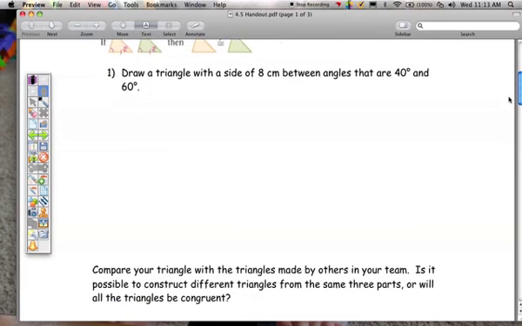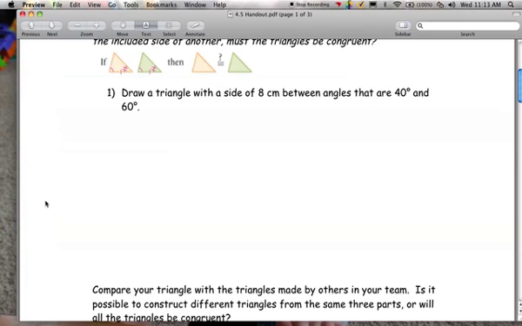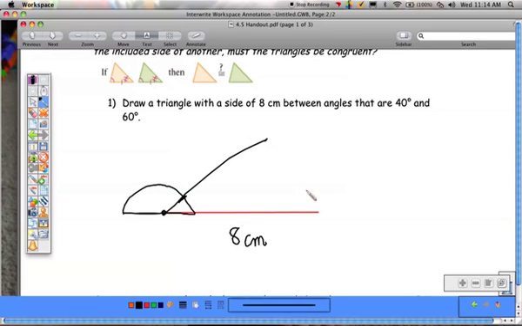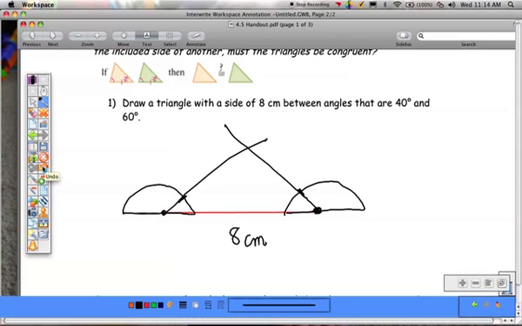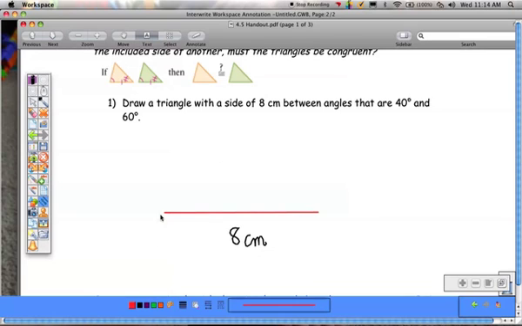So in class we're going to be drawing a triangle with a side of 8 centimeters between angles that are 40 and 60. So first step, you would draw your 8 centimeter side. Take your ruler, measure out 8 centimeters. It's between your two angles, so you're going to put your protractor on one end point, measure 40 degrees, draw that line. Put your protractor on the other end, measure 60 degrees. All right, so it would look something like that. So if I draw it, let's say this was the 40 degree. Let's say this was the 60 degree. So there's your triangle.